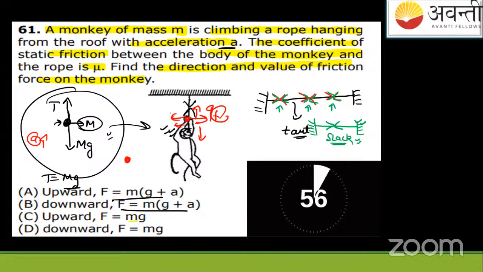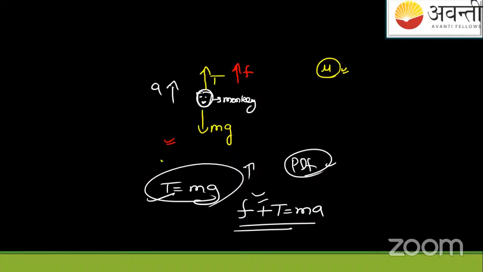See these two answers. I'll say mg plus a and upward direction is the right answer. A is the answer. All the students who have given A as the answer, text me again. Let me see. A is the right answer according to me. Okay. So if you put this thing in equilibrium, the condition of tension was what? F plus.